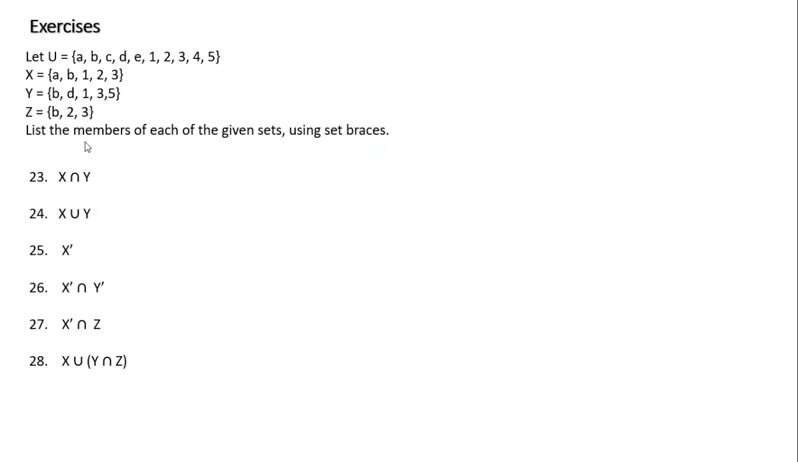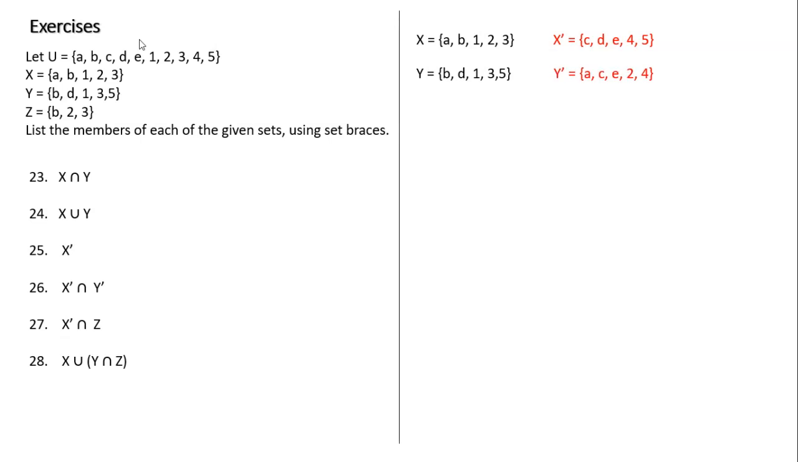We have our universe, and we have three sets, X, Y, and Z. The first one says, I want to find X intersection Y. What that means is what is shared in both X and Y. So let's write X. X is this. Just to get ready, let's get this information. I'm going to write the complement of X, and write Y and get the complement of it. Since I have to find the complements, let me do some scratch work so I can answer them. Z is this. I didn't need the complement of Z, so I'm not going to do it.